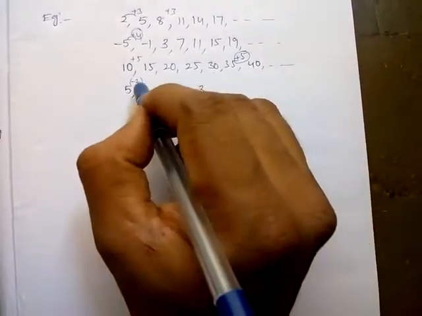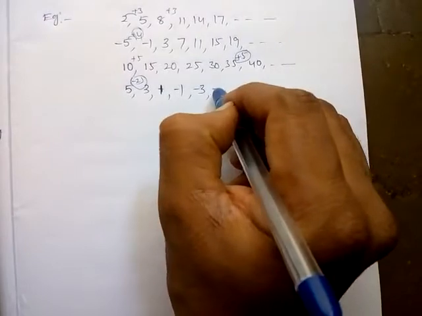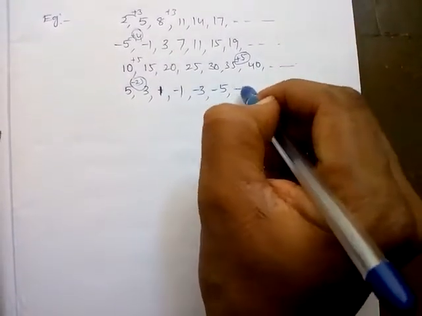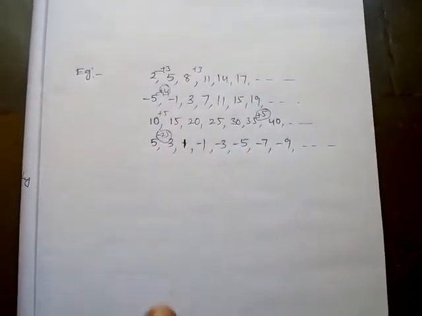How to get the next number? By adding a fixed quantity. Here the fixed quantity is minus 2, so that's why we get minus 5. Next one is minus 7. Next one is minus 9. So these are examples of AP.